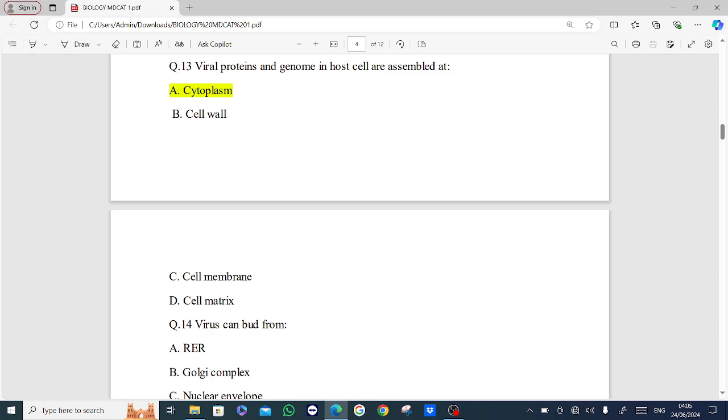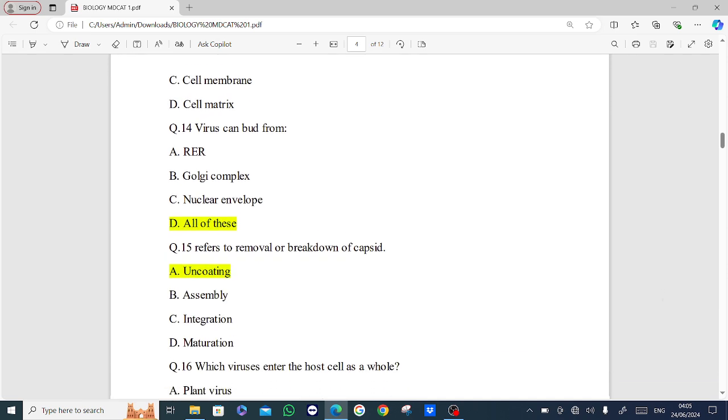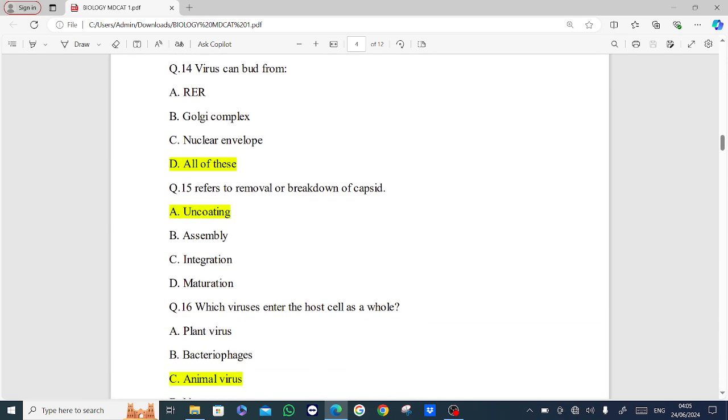Next MCQ is, virus can bud from. Options are rough endoplasmic reticulum, Golgi complex, nuclear envelope, all of these. Answer is option D, all of these.